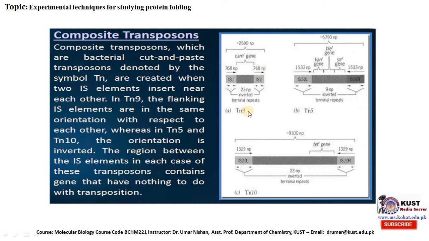So here is Tn9, here is Tn5, 2500 nucleotide pairs, here is 5700, here is 9300. Here the inverted terminal repeats are shown, and Tn10.